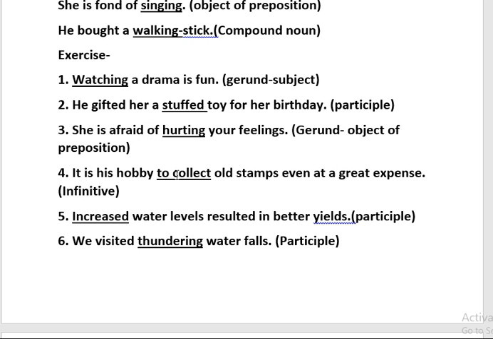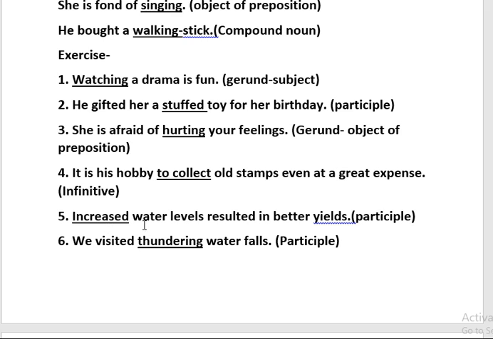It is his hobby to collect old stamps even at a great expense. Now in this sentence we will directly say it is infinitive, because the verb is in its base form, root form, original form. Ing is not added to it, ed is also not added to it, and before the verb we can see the word to here. It is the to form of the verb, so it is infinitive.